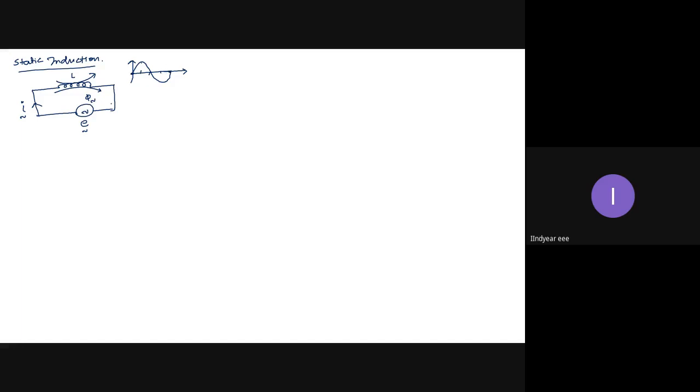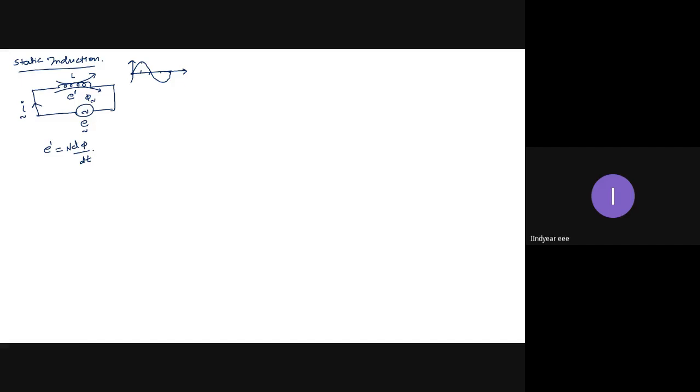Now here, a coil is experiencing a continuous change in the value of flux. Therefore an EMF is induced, let it be E dash. This E dash equals d phi by dt. Suppose this coil has N number of turns. So E dash equals N d phi by dt.